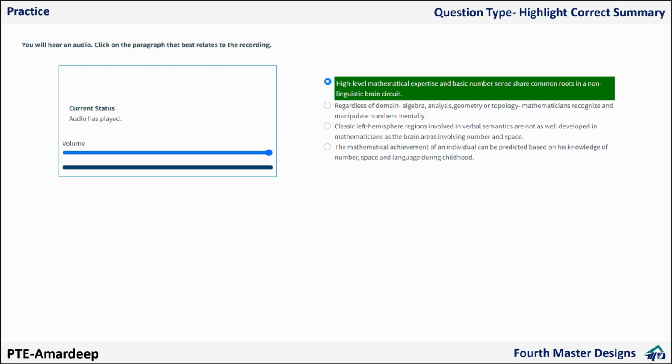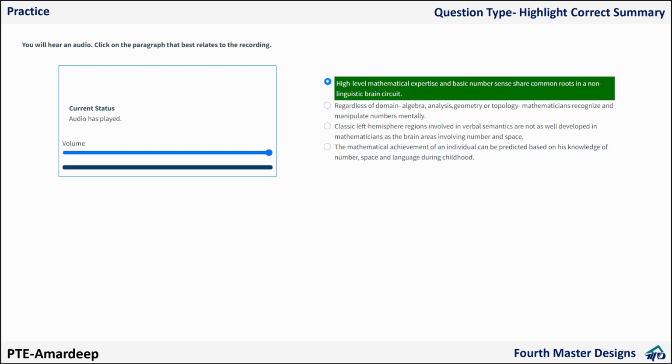Now you have to decide. If you have time, if you feel like 13-14 minutes are there, go for it, fine. But if you just have 10 minutes, now listen to me carefully. If you have 10 minutes and you are in this question, keep one thing in mind. You may get 2 or 3 incorrect words. Don't take risk. Don't assume less. Assume you are getting 3 incorrect words.